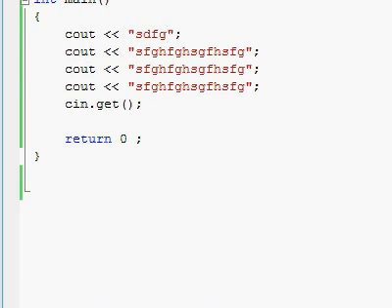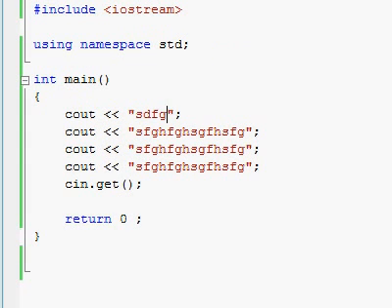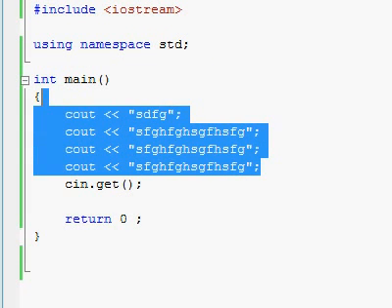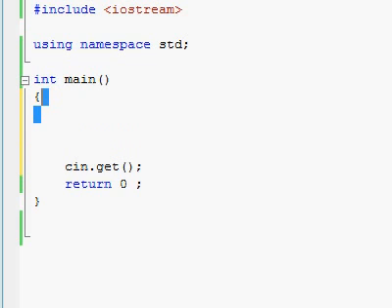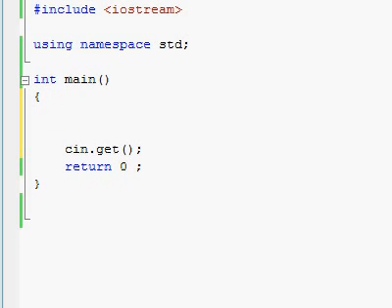So after you've played around some with this stuff that you know already, let's continue on with some more stuff. We're going to keep most of the code we already typed up, and we're just going to add a little bit more right before the CIN thingy in the main function. Alright, try to follow along and type up like this. Cout. We'll call these triangle brackets the output operator. Okay, so cout, output operator,